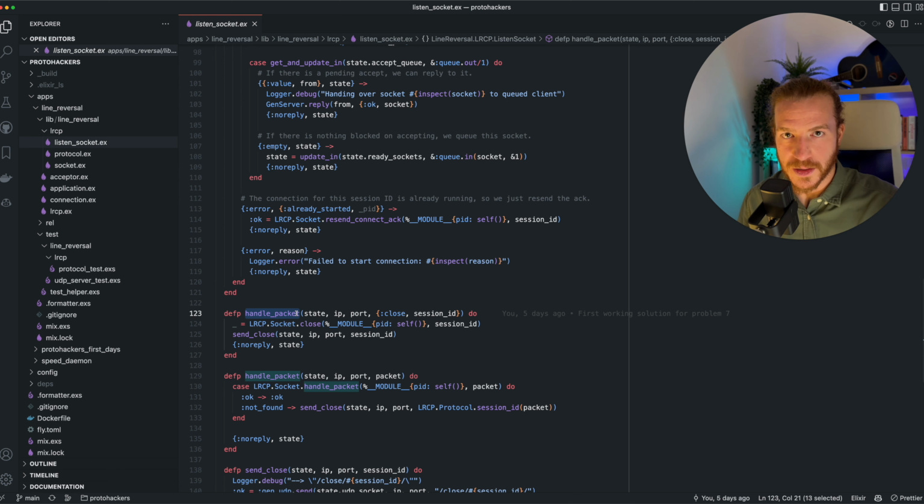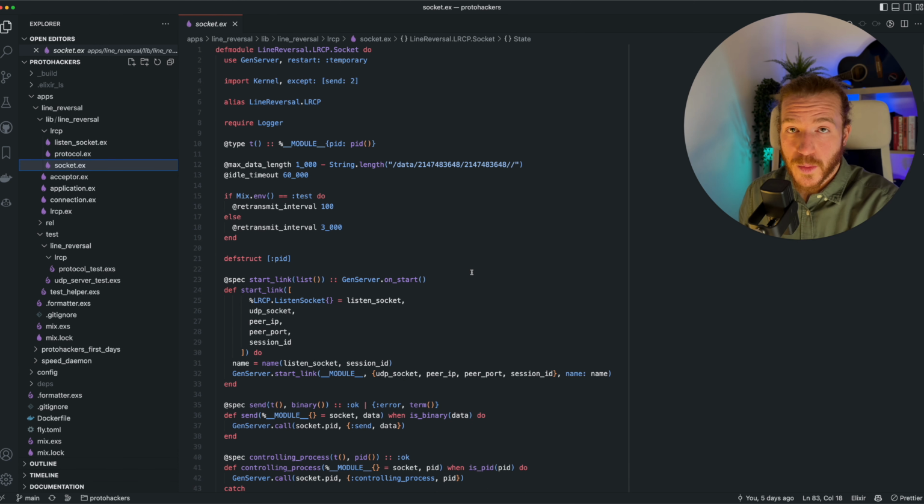If the handler process is already done, for example, we can just ack the close to the client and just go on with our life. So I went with a GenServer for each socket process as well. The code for the socket is more and seemingly more complex, but in reality, most of it is there to handle order across data packets and to handle dropped packets, both outgoing and incoming, which just basically handles UDP quirks.